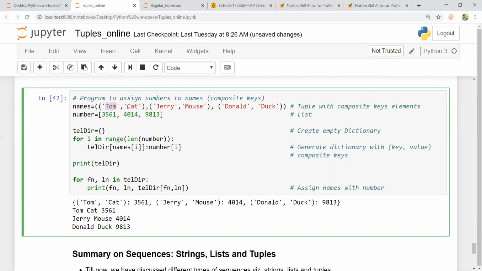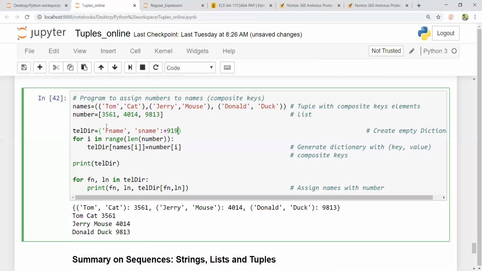Just like your first name and second name. Like you have a telephone directory with something like this: F name, first name, and you have S name, second name, with your telephone number, +91988800, something like this.